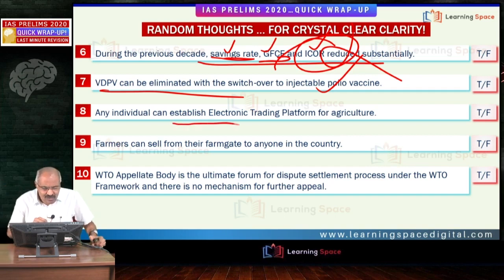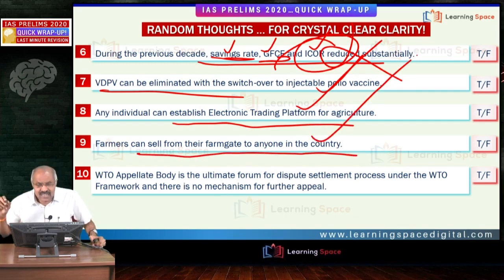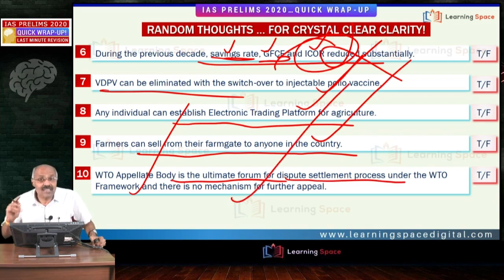Any individual can establish electronic trading platform for agriculture. Absolutely correct. This was made possible because of agriculture reforms. Farmers can sell from their farm gate to anyone in the country. Absolutely correct. Then WTO appellate body is the ultimate forum for dispute settlement process under the WTO framework, and there is no mechanism for further appeal.